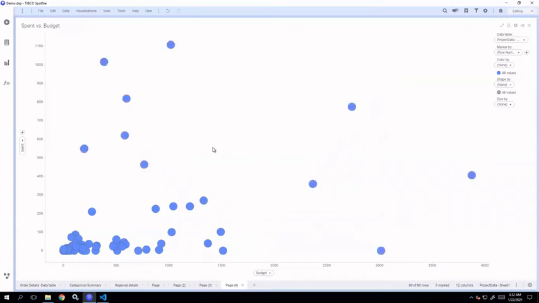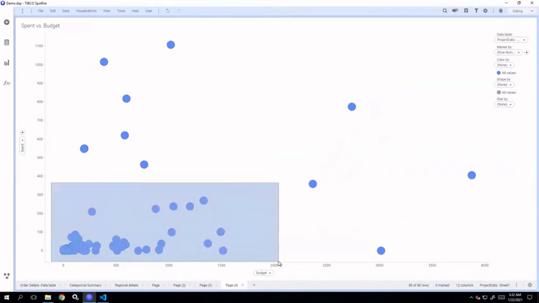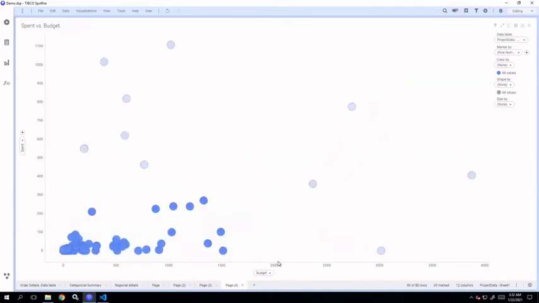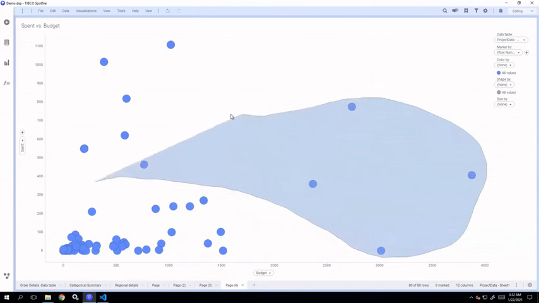Then the last method is called lasso marking. Right now, when we are clicking and dragging, this is a rectangular pattern in which you are able to mark the elements. Apart from that, if you want to mark the elements in a random pattern, just hold Alt and start drawing the pattern in which you want to select the elements, like this.